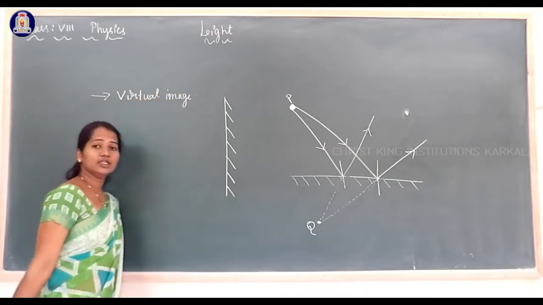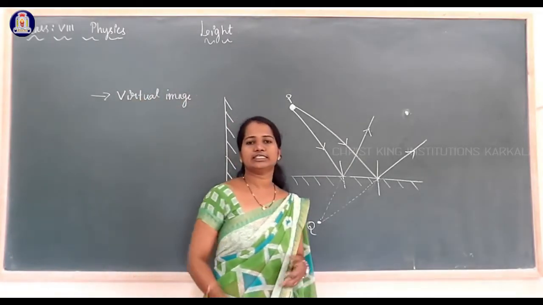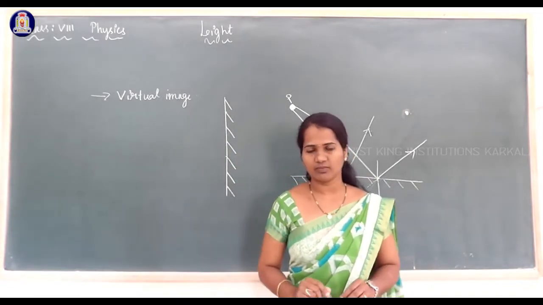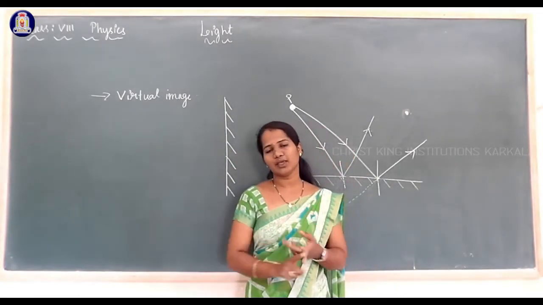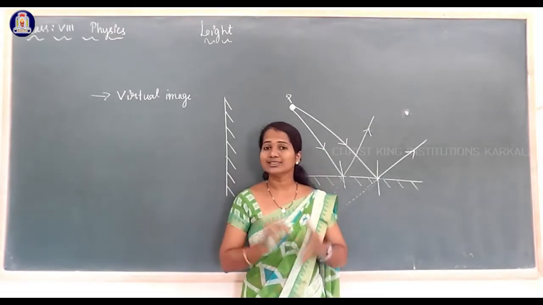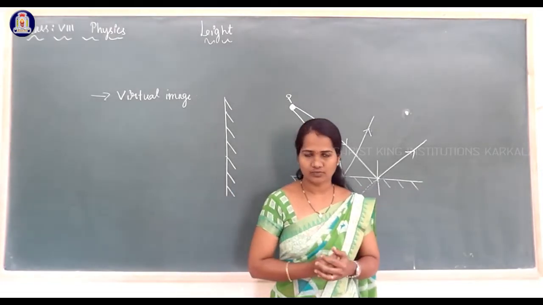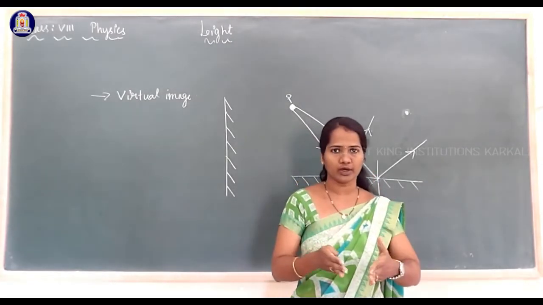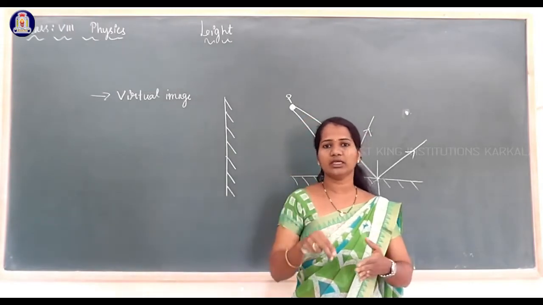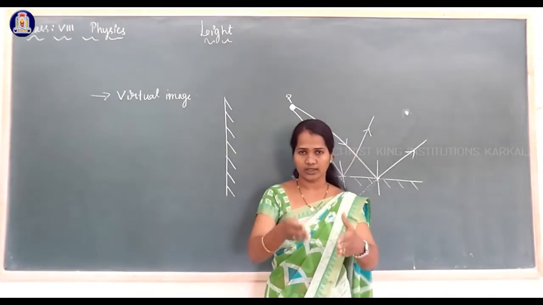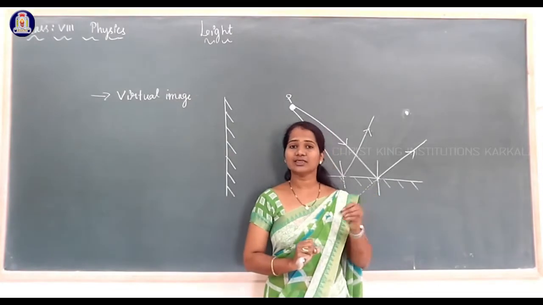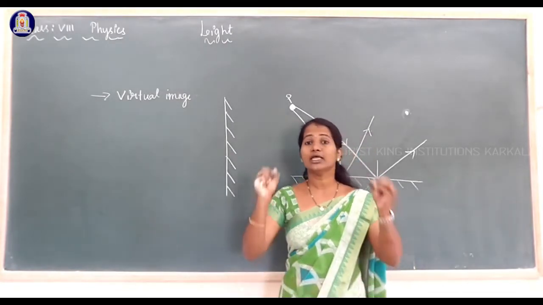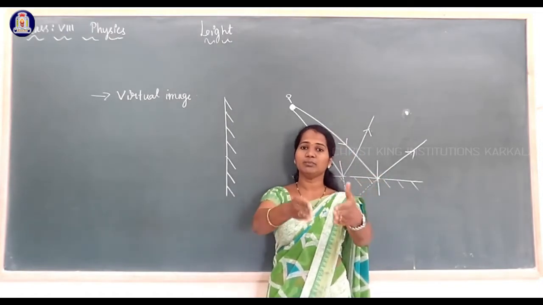You have studied in your previous class, 7th standard or 6th standard, about the two types of images. They are real image and virtual image. What is a real image? Real image means if the light rays actually meet at a point, then at the point of meeting of the two rays, we get the image. That type of image is called a real image. Real image means the reflected rays actually meet at a point.